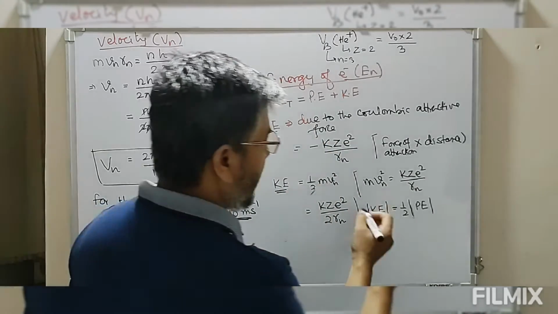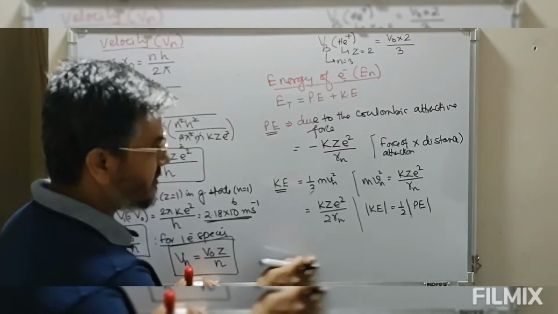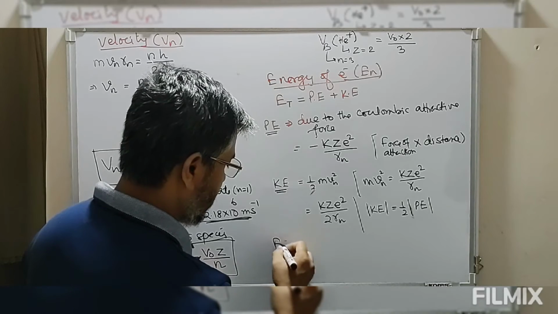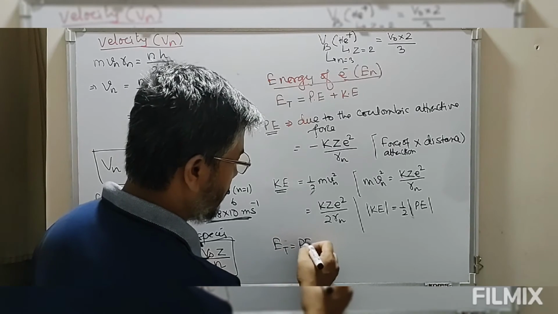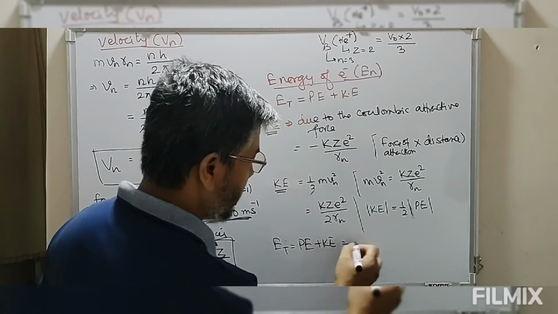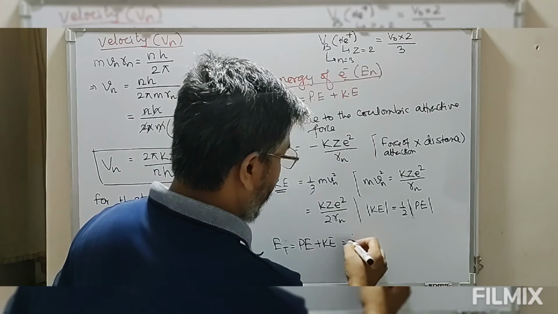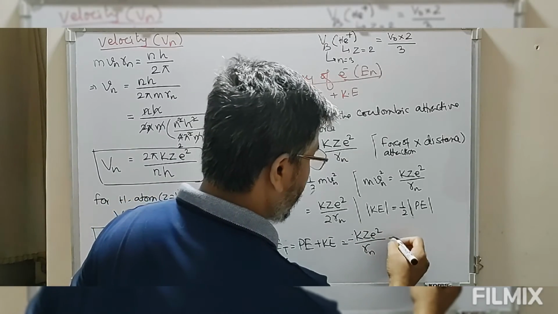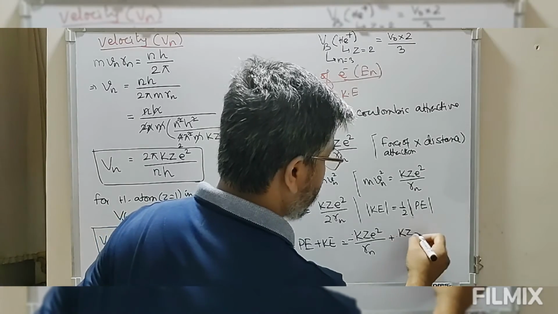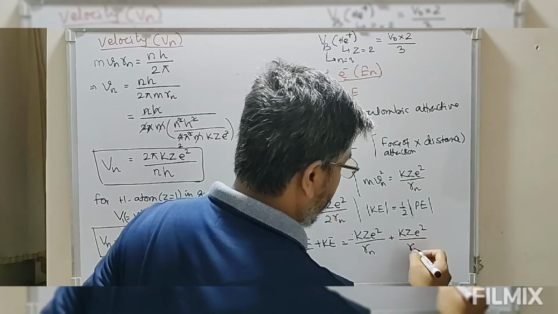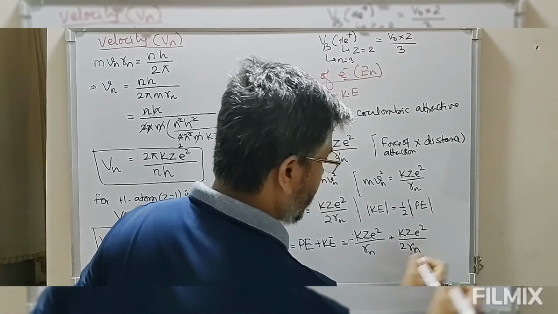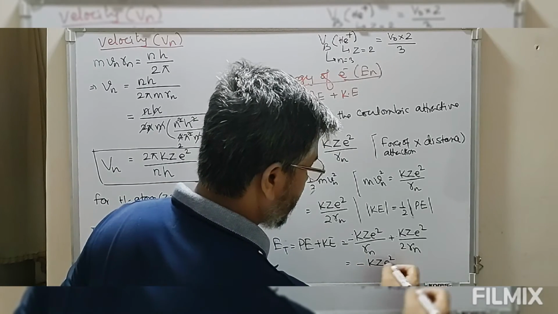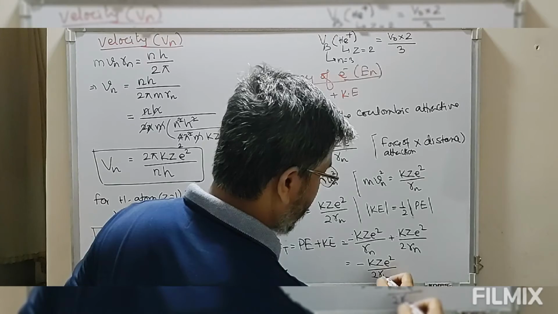Now since we have the potential energy and the kinetic energy possessed by the electron, the total energy, which equals potential energy plus kinetic energy, comes out to be minus kZe² divided by Rn plus kZe² divided by 2Rn. So this equals minus kZe² upon 2Rn.